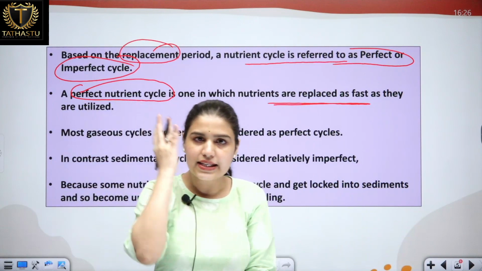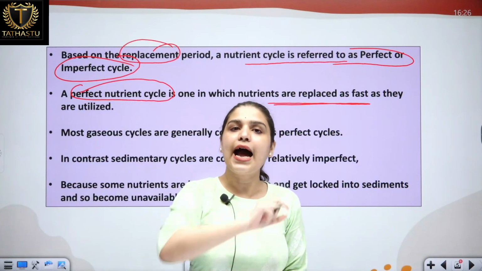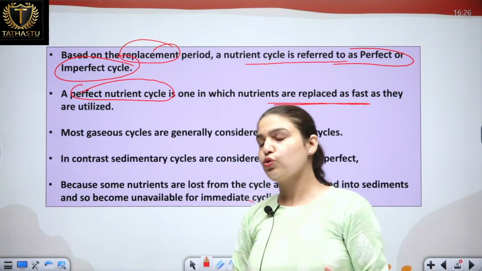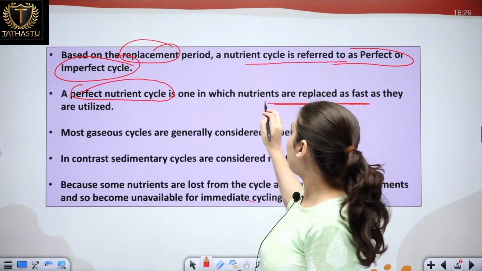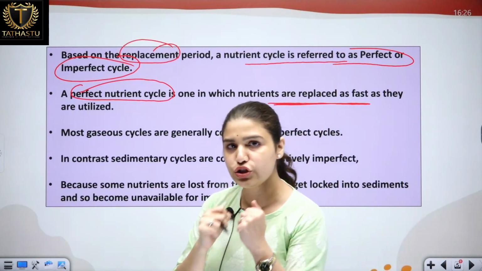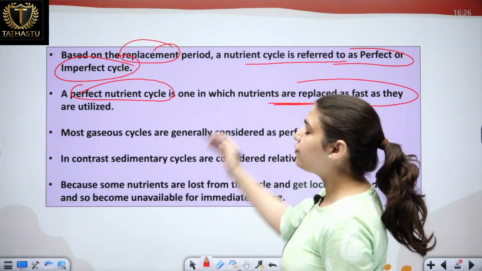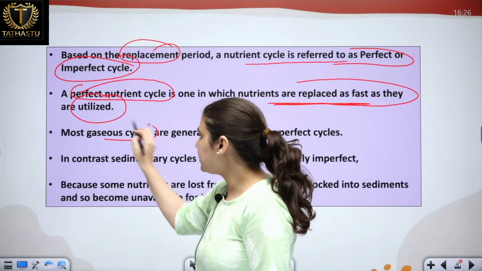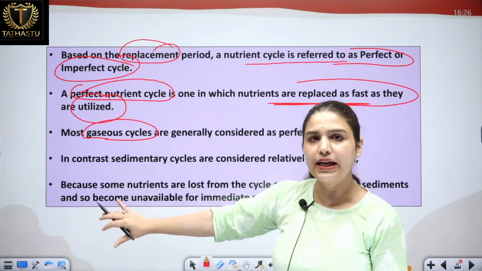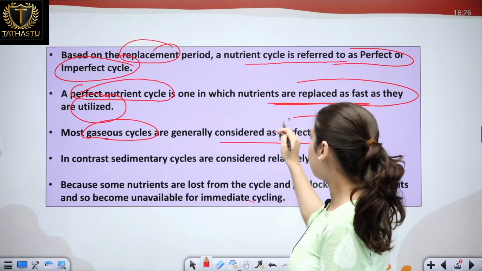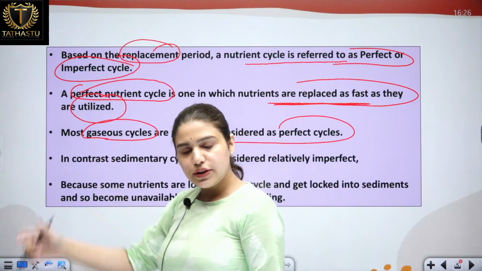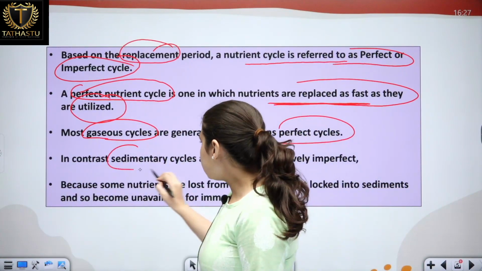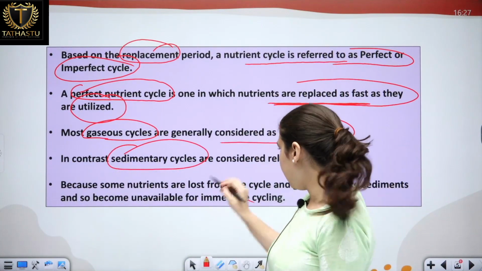Means if we are utilizing a nutrient, it is replaced at that same pace. We have seen that the nutrient cycle is a constant flow. So a perfect nutrient cycle is one in which the nutrients we have consumed are replaced as fast as they are consumed. Most gaseous cycles, which are carbon and nitrogen, are generally considered perfect because as soon as we utilize these nutrients, they are replaced. In contrast, sedimentary cycles are imperfect ones.